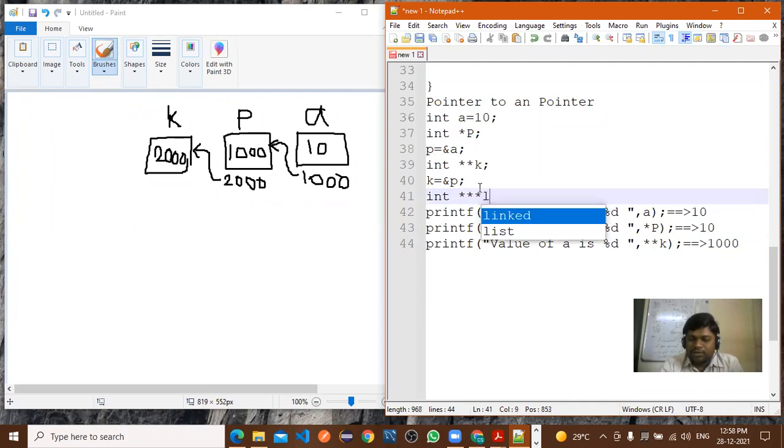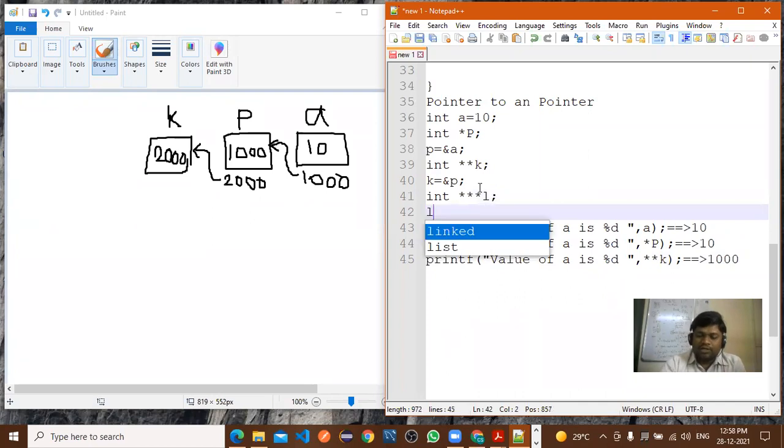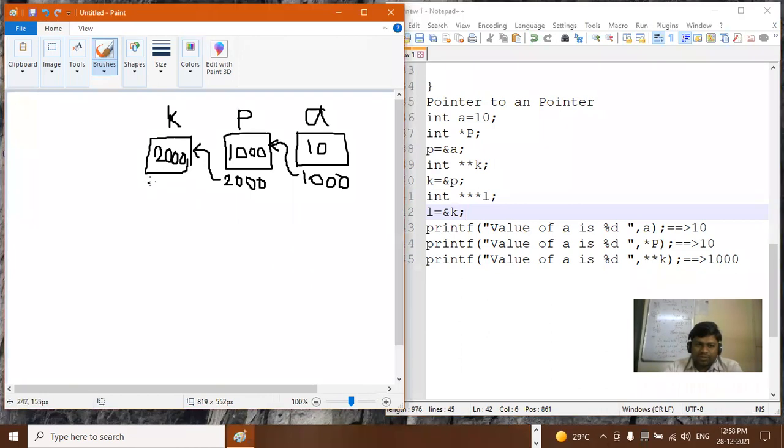L will take a K. And here L is equal to, so I have taken the address of K, in L I have stored the address of K. Then what will happen? So suppose the address of K is 3000. Now what value will be stored in here? 3000. 3000 will be stored in here. So these values are stored in L. So this is L, not I.